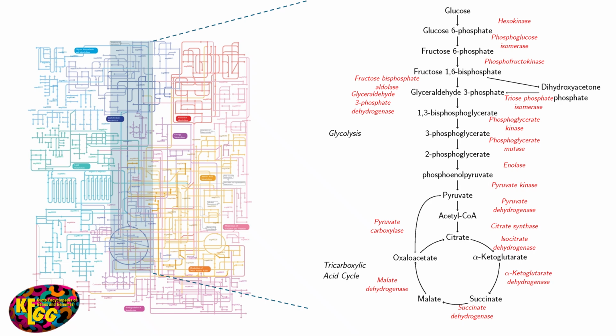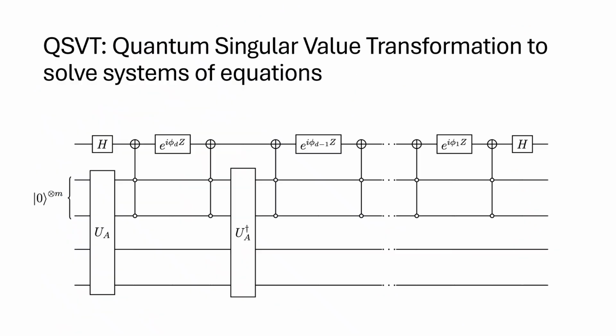The goal is to find the optimal rates for all these reactions that maximize something biologically important, like how fast a cell can grow. This is called flux balance analysis. For this small network, there are 20 reactions to optimize. But real cells from many species have millions of reactions, and that's where regular computers start to struggle.